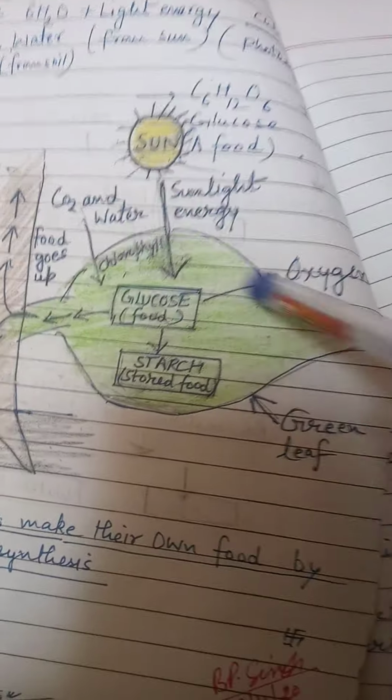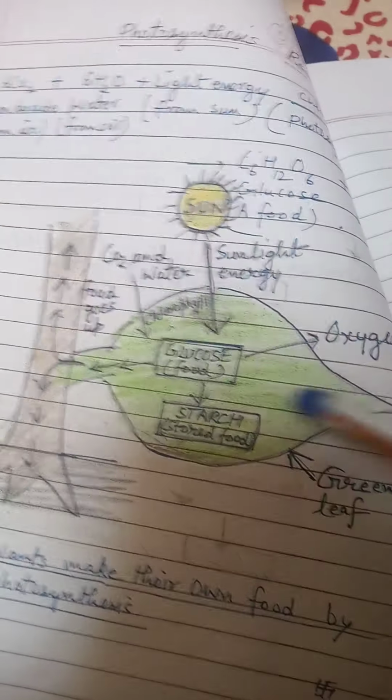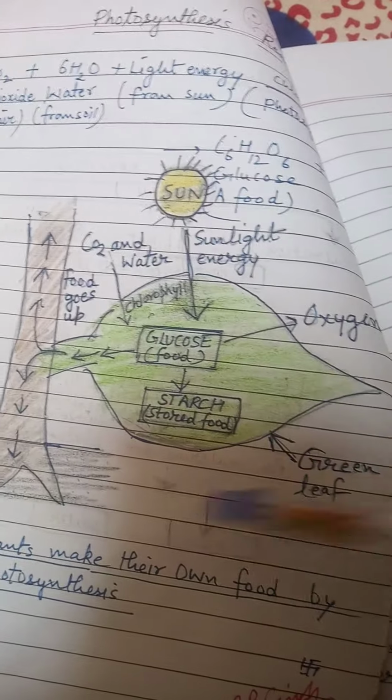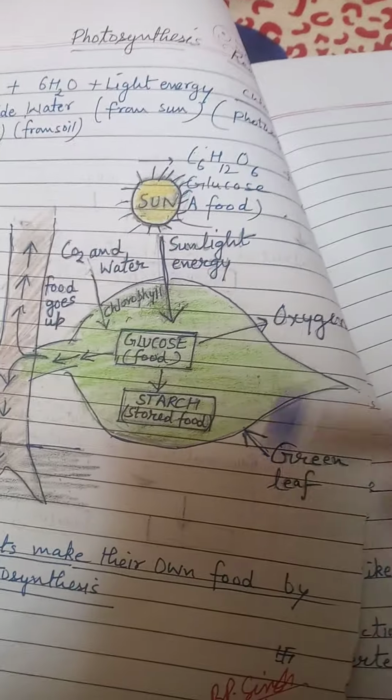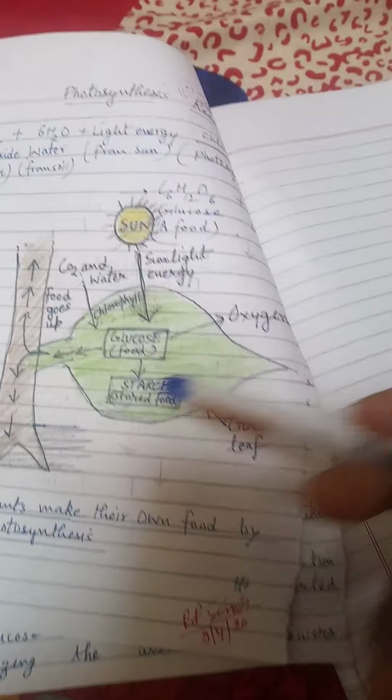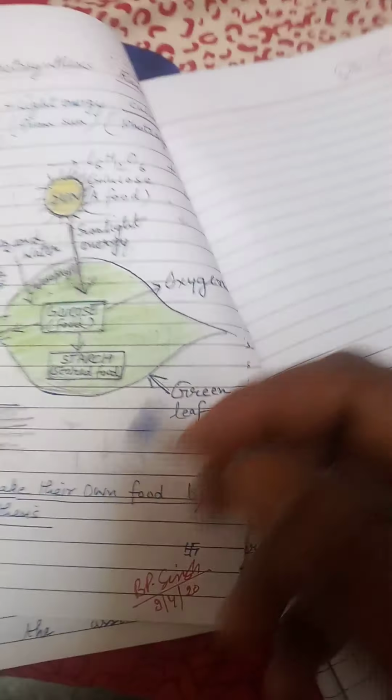So in this way leaves prepare food in the form of glucose or starch, and that is given to all organisms. So this is complete about the process of autotrophic nutrition and the different terms which are related to nutrition in organisms. So if you have any